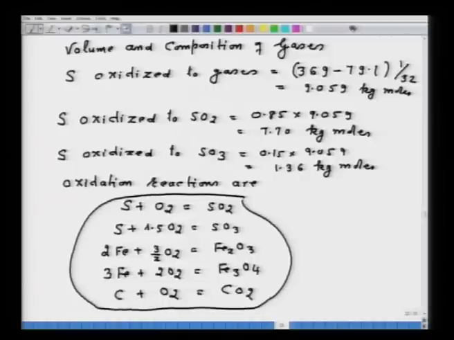So, we have to find out the stoichiometric oxygen required for all these reactions. For SO2 and SO3 we can straight away find out: 1 mole sulfur, 1 mole oxygen, SO2 and so on; 1 mole sulfur, 1.5 moles of oxygen, SO3 and so on. So, I will be writing down now stoichiometric oxygen required.